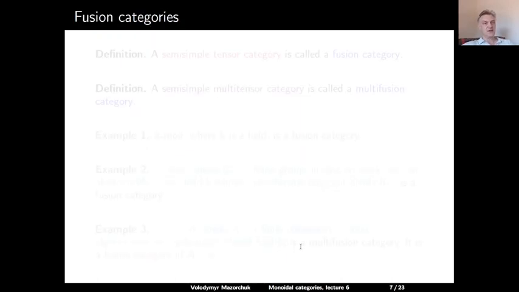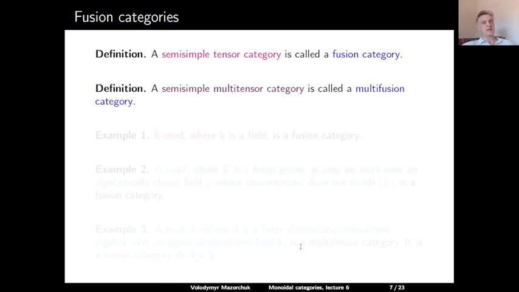Next, let us define the notion of a fusion category. A semisimple tensor category is called a fusion category. And a semisimple multitensor category is called a multi-fusion category. For example, the category of all vector spaces over a field is a fusion category.